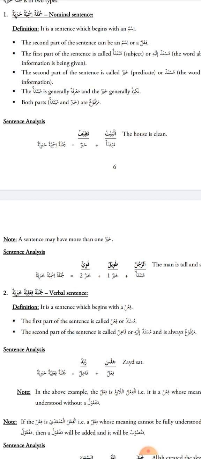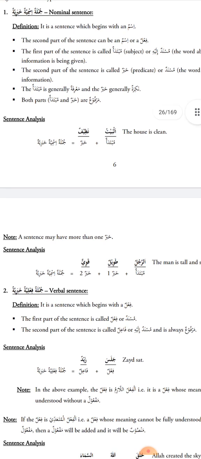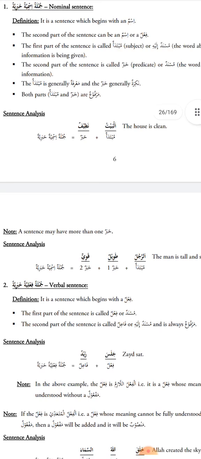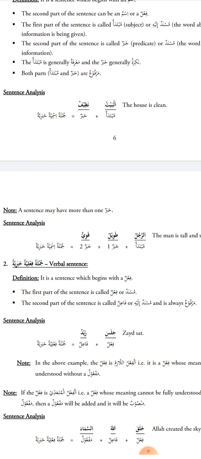And the khabar is generally nakirah, indefinite, so you will normally have a tanween at the end. The tanween is a sign to tell us that this word is nakirah, indefinite. Both parts, mubtada and khabar, are marfu'.